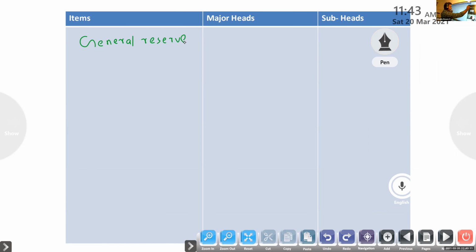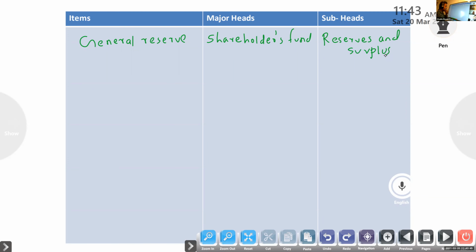Suppose, for example, general reserve. I didn't teach it yet, but I will tell you what items are included. Major head? Shareholders fund. Subhead? Reserves and surplus.